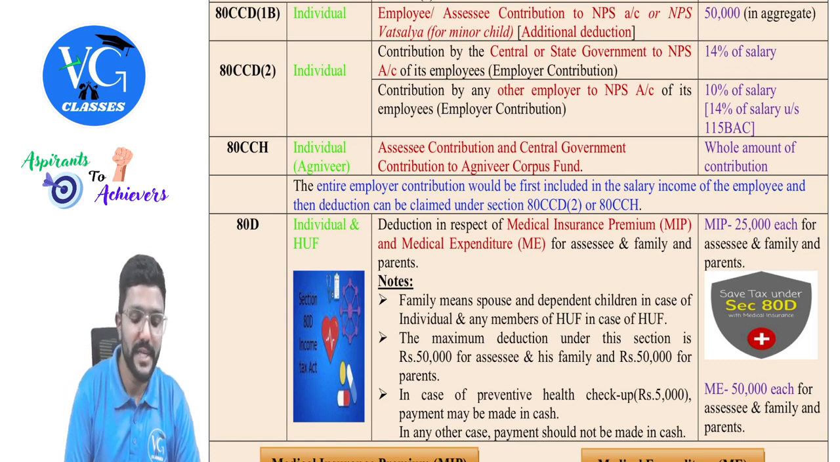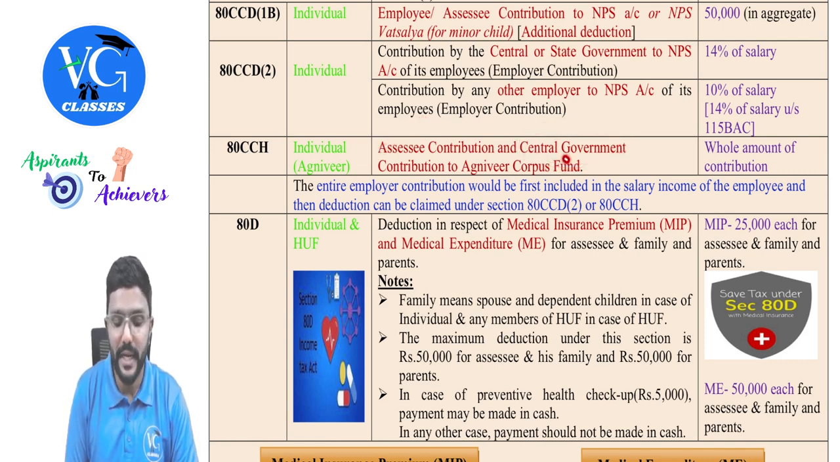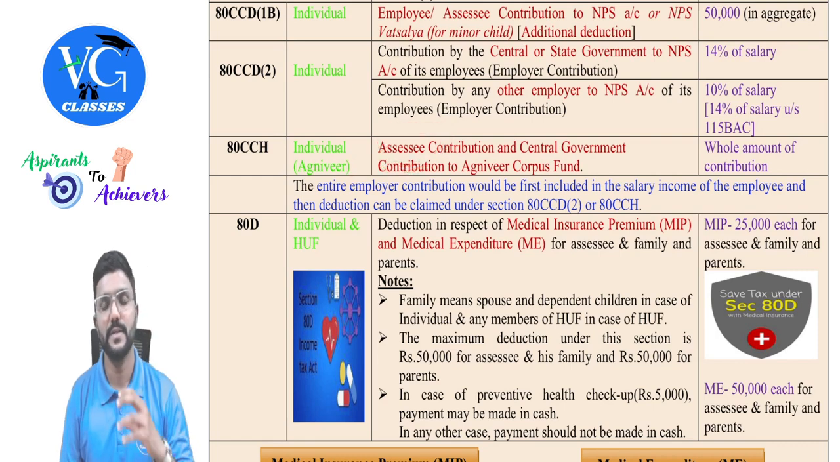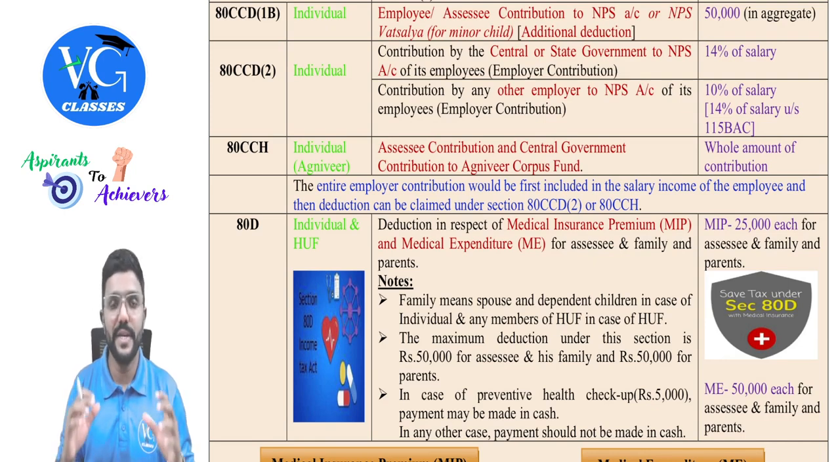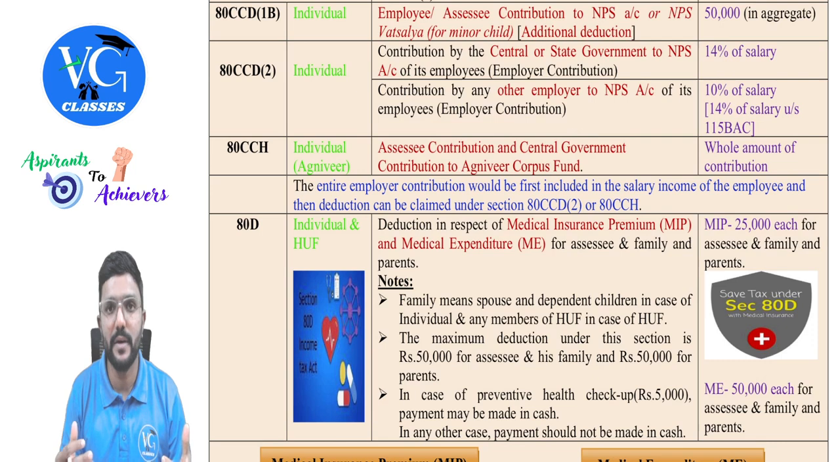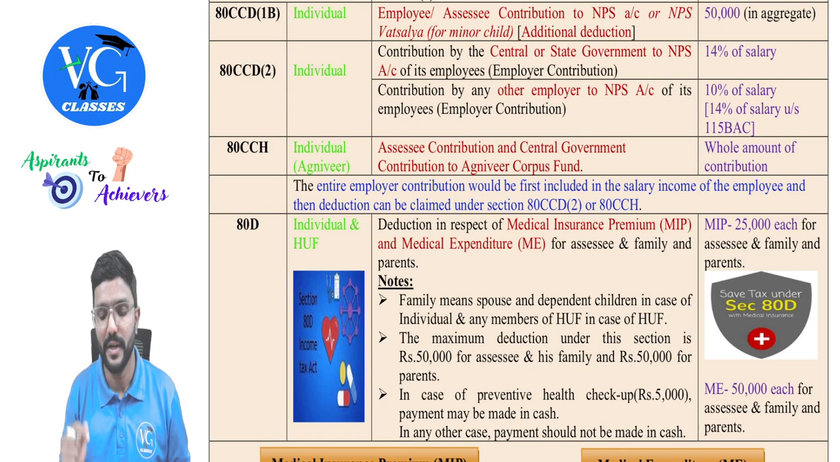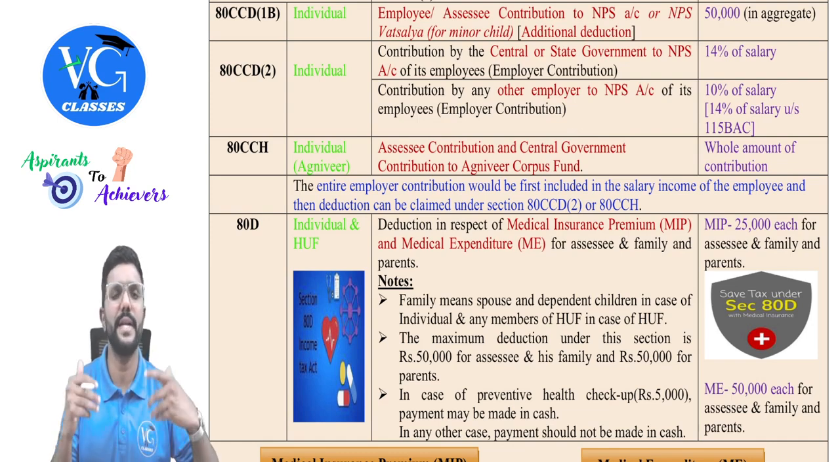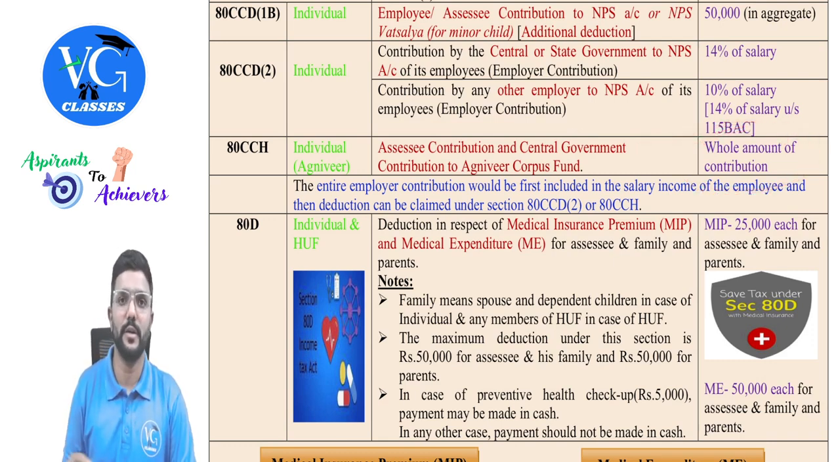Okay. Then section 80CCH, which talks about Agnipath scheme, assessee contribution as well as central government contribution. Central government is nothing but employer here, to Agnivir Corpus Fund. And here assessee is nothing but Agnivir, guys. So this is a scheme of central government for those who are working in Indian Army. So here both for assessee contribution, that is Agnivir, as well as employer contribution, which is central government, deduction is allowed. How much, sir? Whatever is the actual amount of contribution.